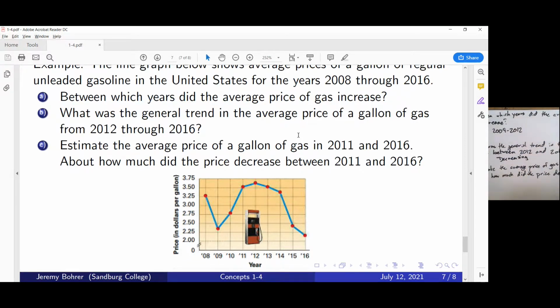Finally, it asks us to estimate the average price of gas in 2011 and 2016. In 2011, it looks like it was about $3.55 a gallon. And in 2016, we are looking at about $2.15 a gallon.